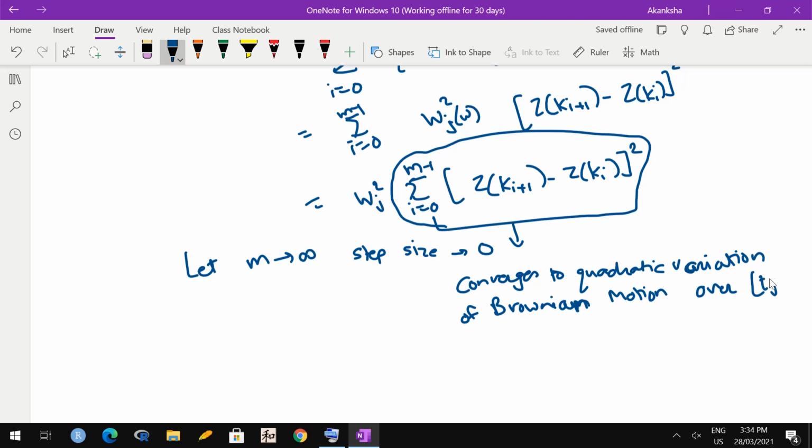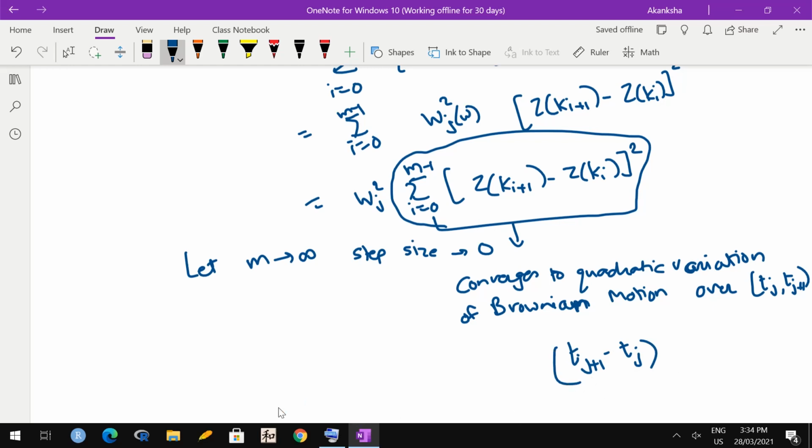And we do know something about quadratic variation of Brownian motion, right? Is this clear to everyone why this is quadratic variation of Brownian motion over this interval? Because this is again the definition of quadratic variation, right? And what we know is Brownian motion accumulates quadratic variation at 1 per unit time. So quadratic variation of Brownian motion over this interval will be nothing but tj plus 1 minus tj, correct?